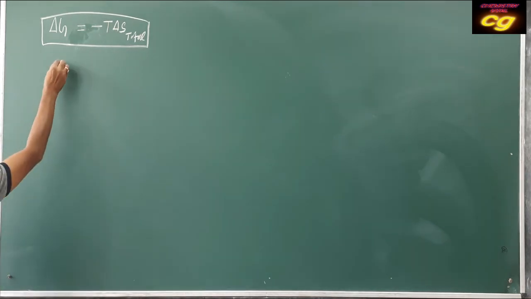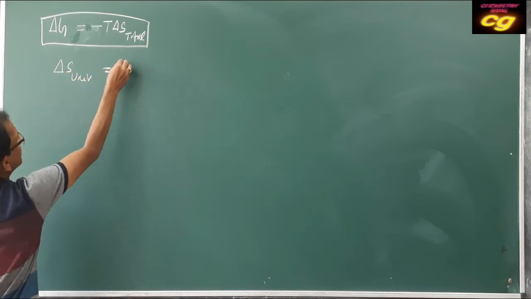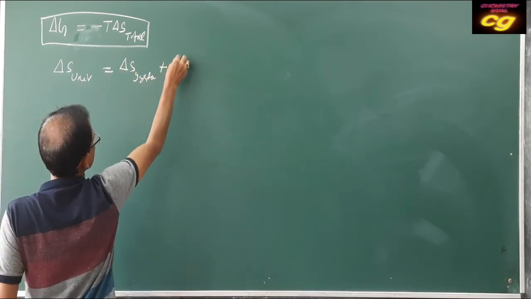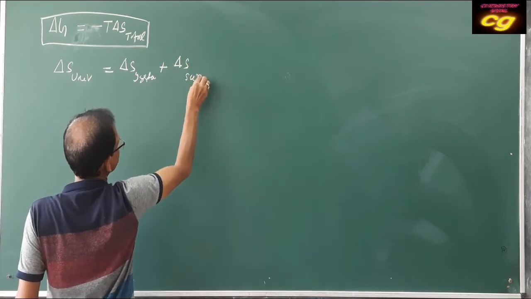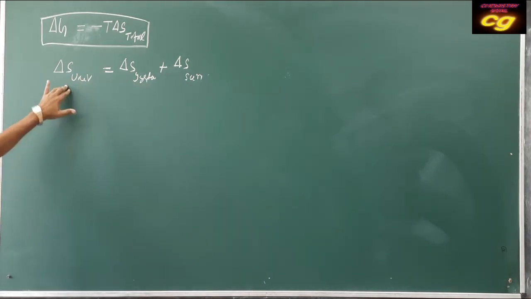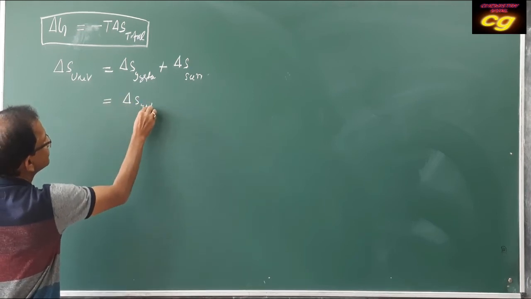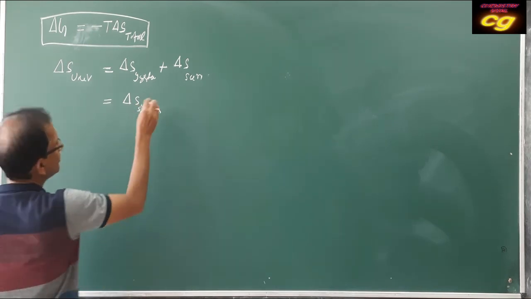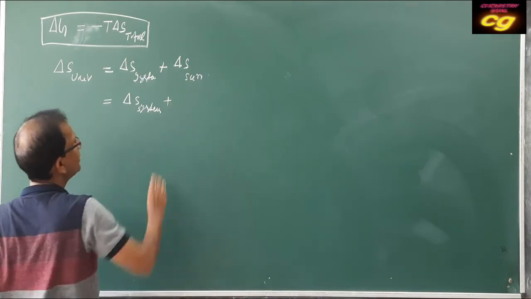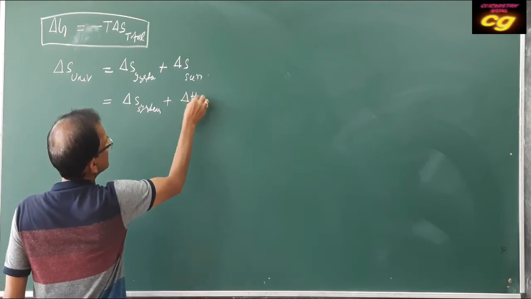We know that the entropy change of the universe is equal to the entropy change of the system plus the entropy change of the surroundings. The universe's total entropy change is del S total. So del S system plus del S surrounding, where del S is equal to delta H by T.